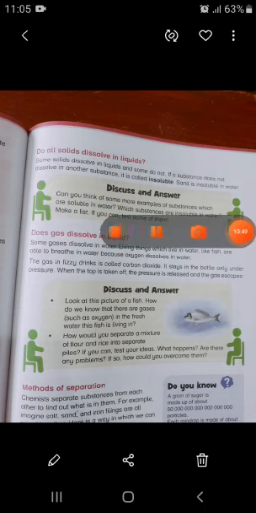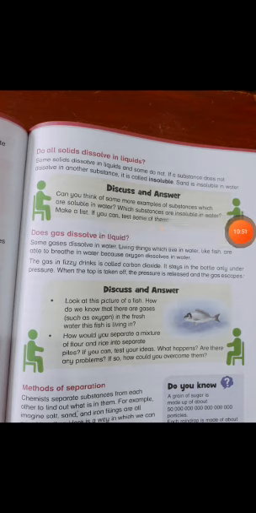The fishes have gills, so the water enters through the gills and also comes out through those gills. That's how they breathe under the water. Now the gas in fizzy drinks is called carbon dioxide. Fizzy drinks, for example Pepsi, Coca-Cola and Sprite, use a gas called carbon dioxide.